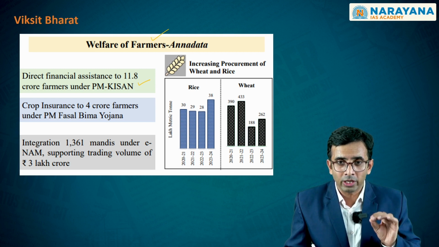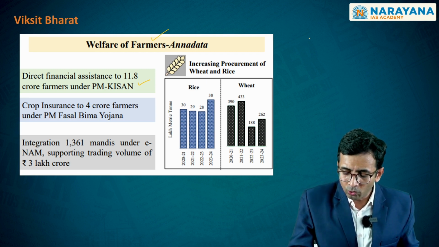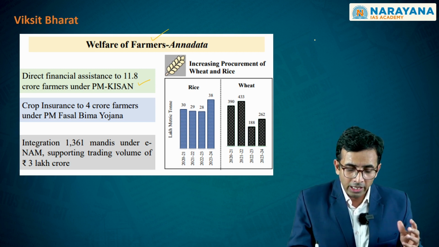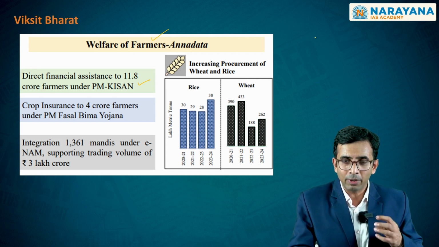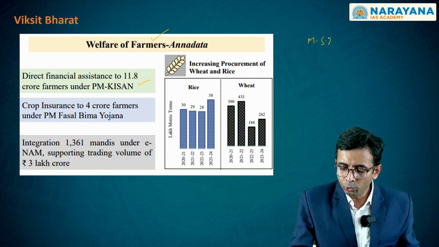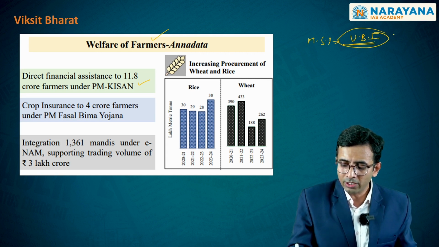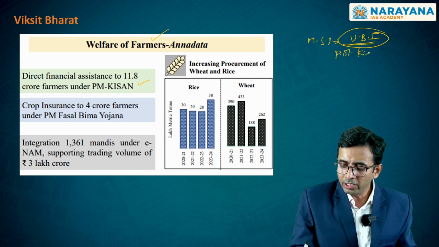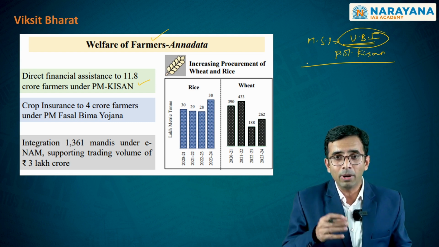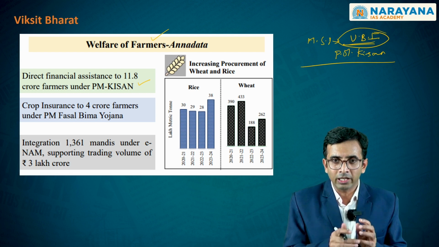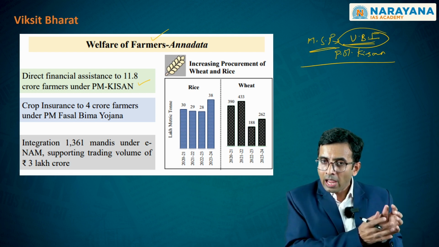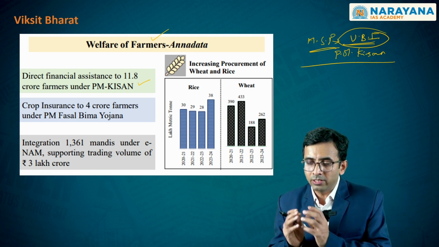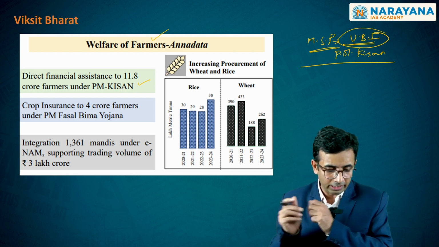Through this particular scheme, government is trying to gradually make sure that there is a shift from the current mechanism of MSP towards what is called universal basic income. This universal basic income strategy, as you see through this PM Kisan, is being implemented even in multiple states, given the fact that the MSP mechanism, as a market intervention mechanism, has led to certain distortions within agriculture.